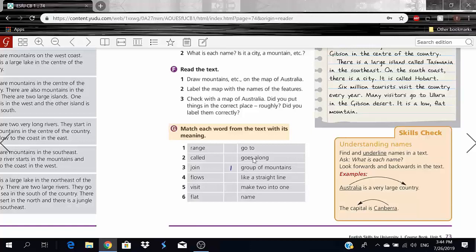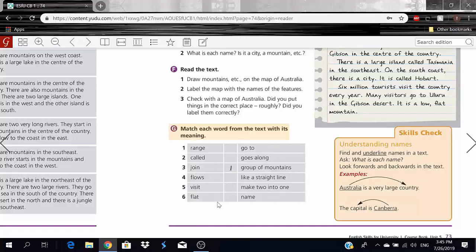Goes along could be a river moving along a certain area, or it could simply mean, like I told you guys, not asking too many questions, just simply going with the flow with someone, right? Now, number 5 will be visit. Here we have, and visit will be go to, okay? So visit, you guys know what visit means, simply to just go somewhere, visit a place, okay? So visit means go to.